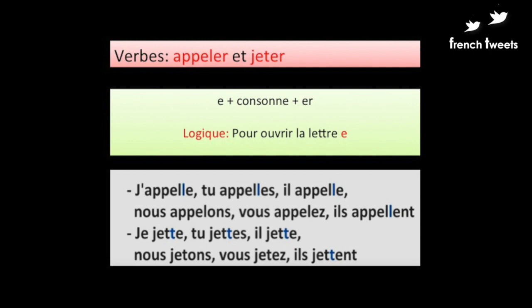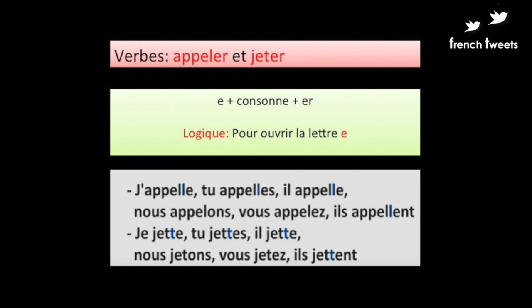Now let's check these two er ending verbs, appeler et jeter. Now the pattern of the termination of these er ending verbs is e plus consonne plus er. Whenever we have this pattern of verb wherein we have a consonant before er and an e before the consonant, then in that case we double the consonant.